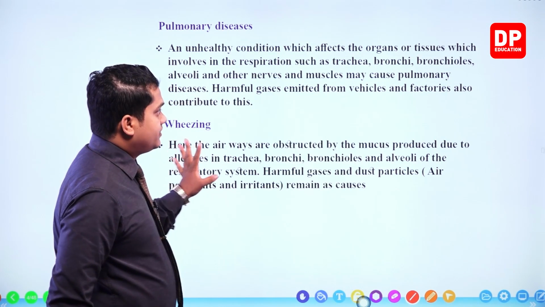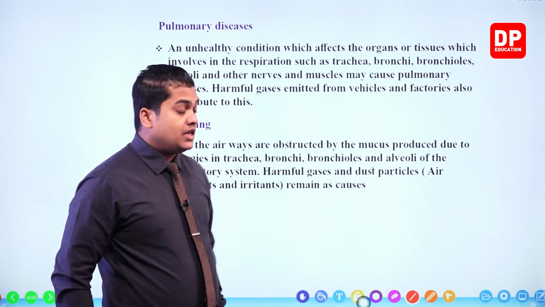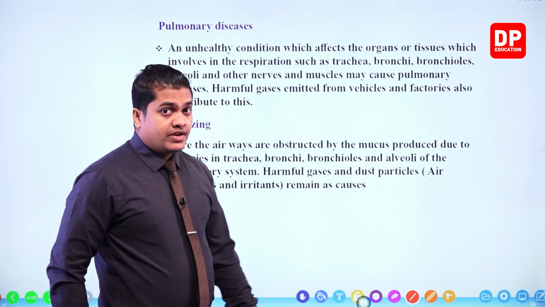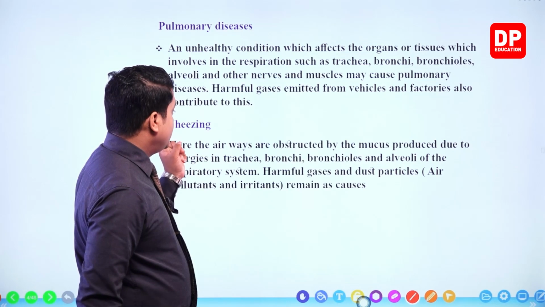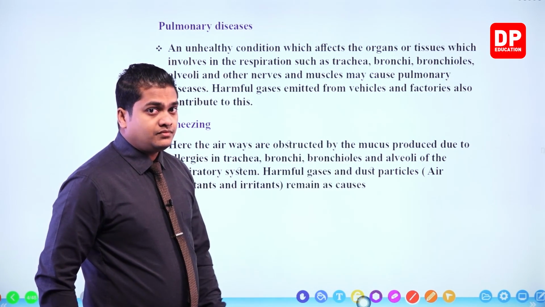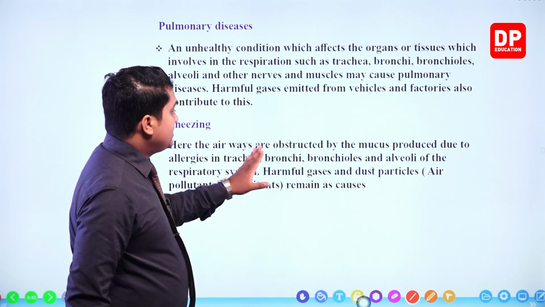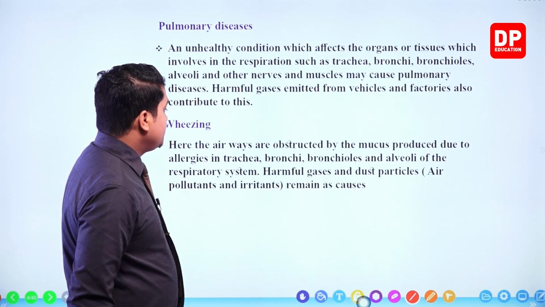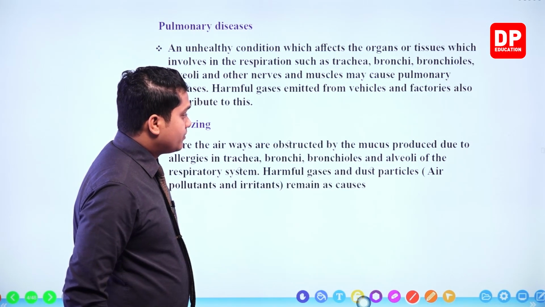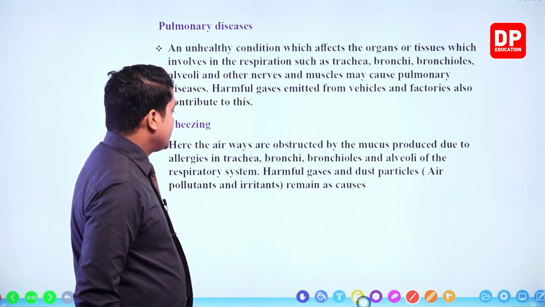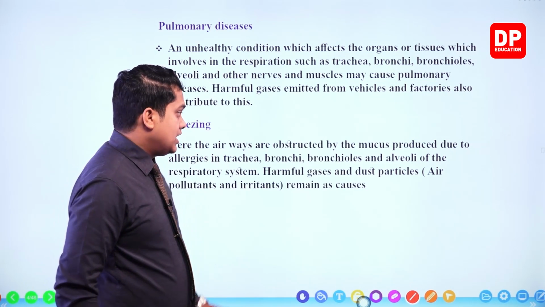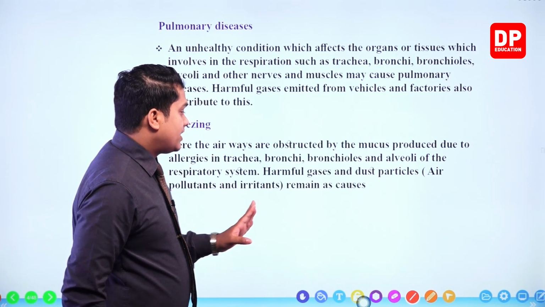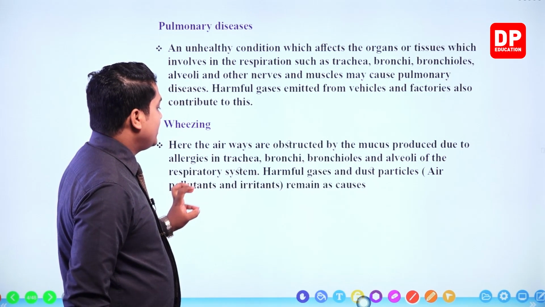So first and foremost, my dear children, as you can see here, it is given as wheezing.